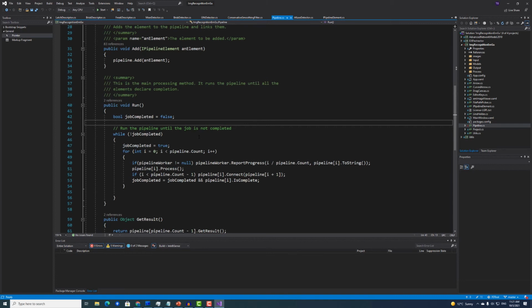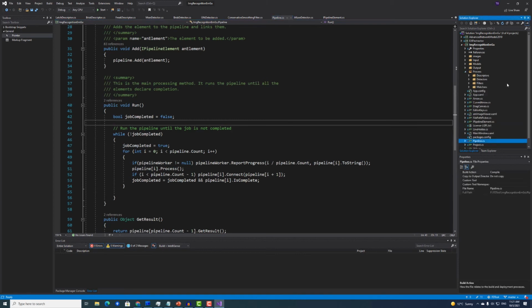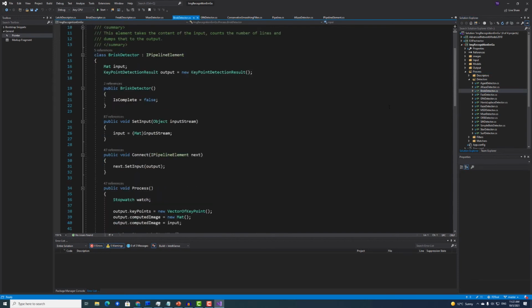So let's see how it is implemented in the specific processing tasks. So in the folder process, we have descriptors, detectors, filters, and matchers subfolders. As you may guess, these subfolders are for the different operations. So let's open the detectors folder and let's open just one of the processing algorithms. So this is a BRISK detector.